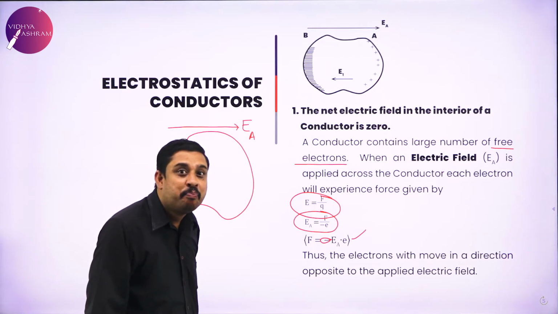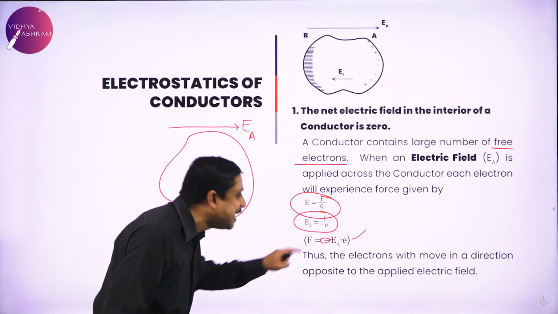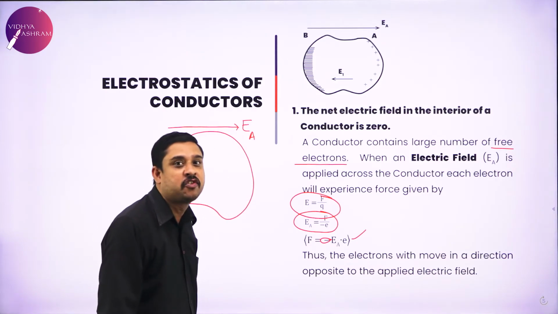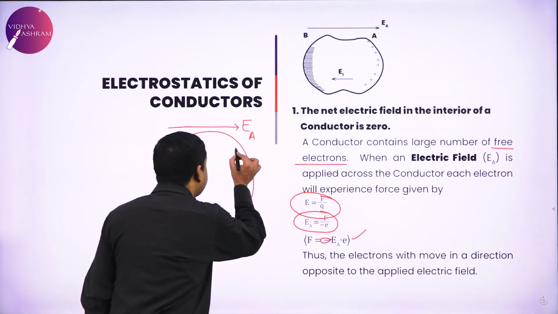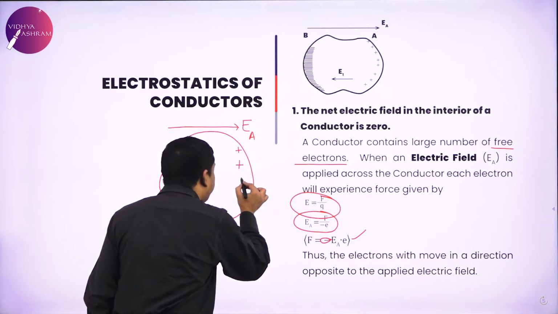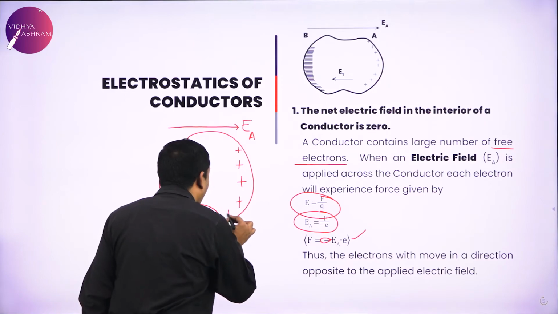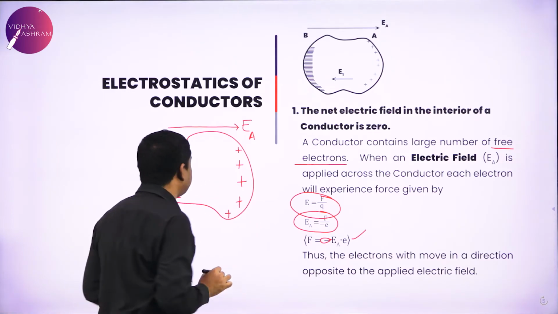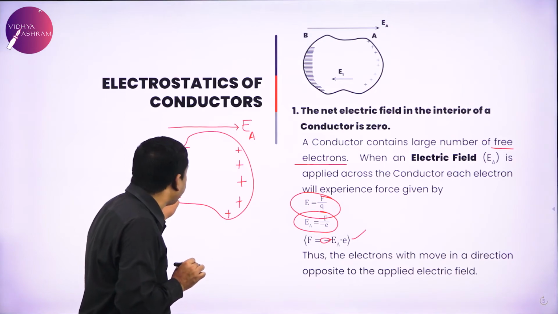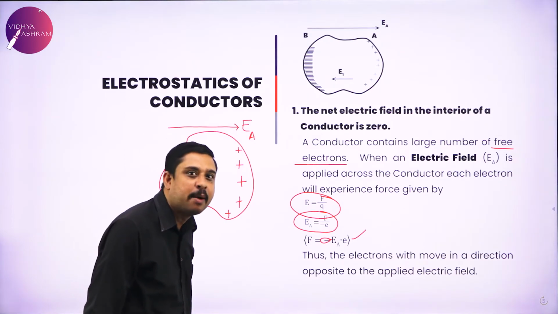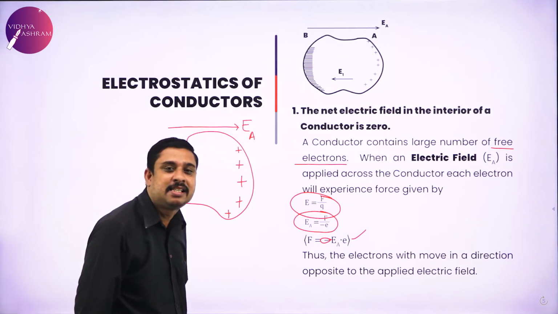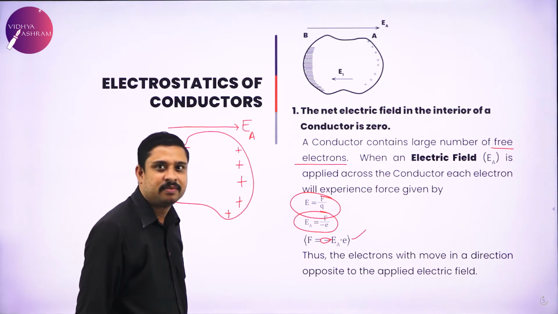Now, because of this consequence, there is redistribution of charges. On one surface of the conductor, all positive charges are accumulated, and on the other surface, negative charges come into the picture, exactly like the capacitor you are studying next.